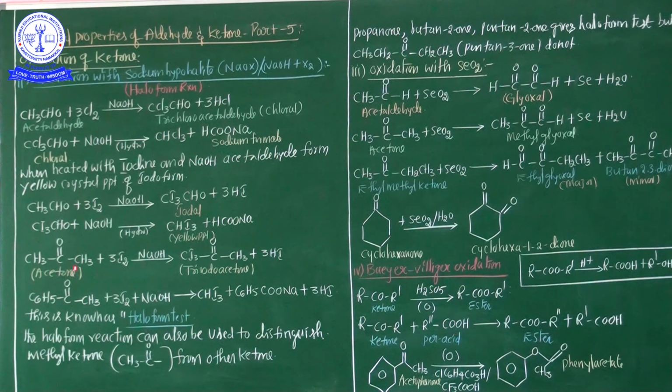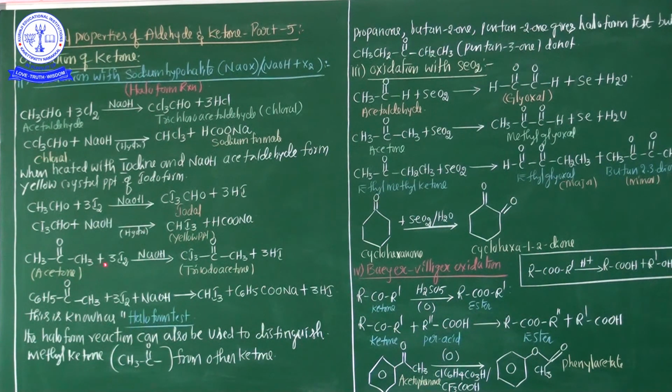for example, acetone on heating with iodine and sodium hydroxide gives a yellow color precipitate of iodoform. Now the above chemical reactions are aldehyde reactions. Now the ketone, for example, see here acetone is there.